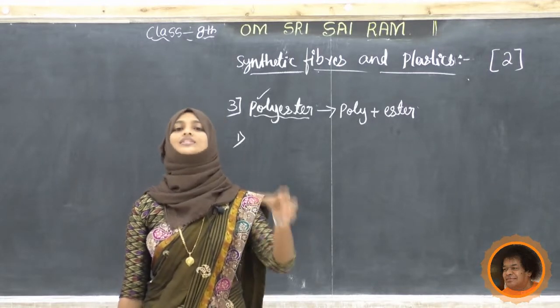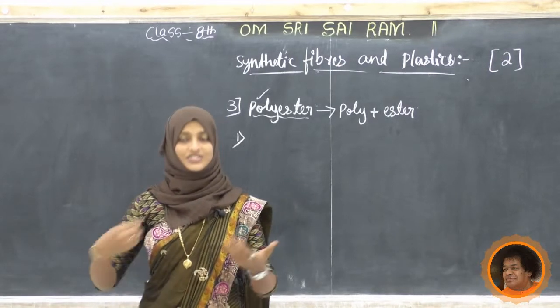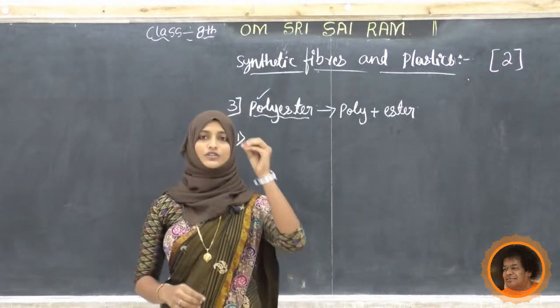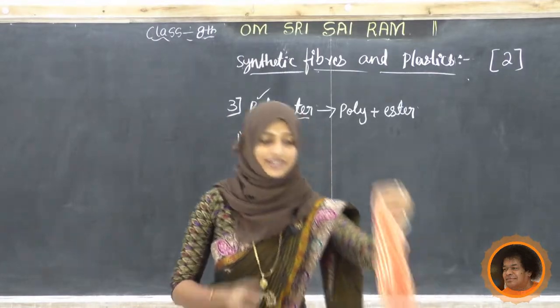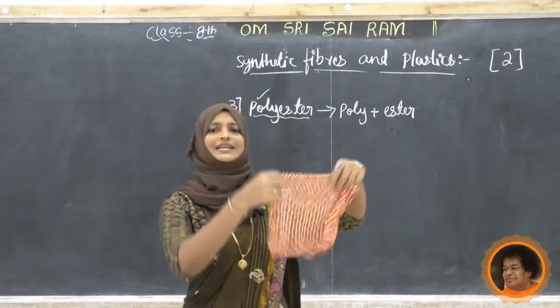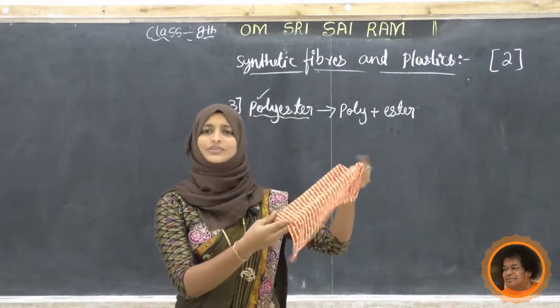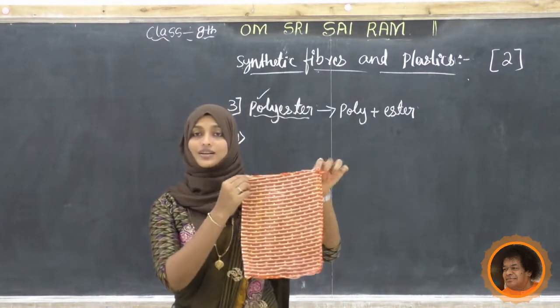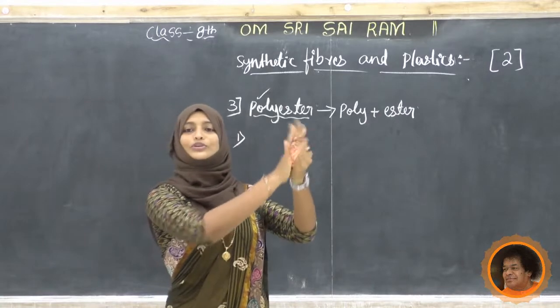So they are choosing that polyester. We'll study more characteristics later. Next, I will show you one nylon. See here, this is about the nylon. You have seen the number of clothes we have. We are using multicolored nylon clothes, sorry, polyester clothes. Now I am just going to do like this.